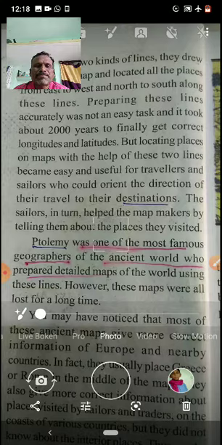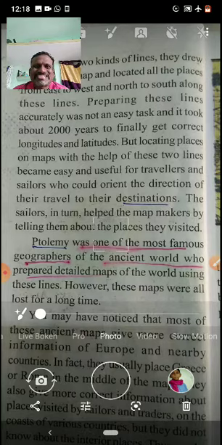Actually, when perfect maps came and were released, it became easy to travel on the water for sailors and explorers. It became very easy because in that map everything is mentioned: directions, distance of the countries, in which direction they have to travel. Like that, it became very easy for the travelers and sailors.